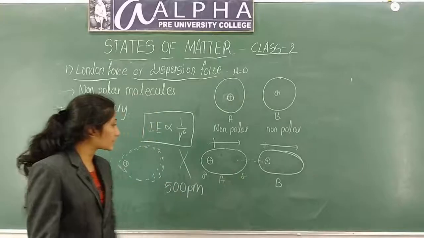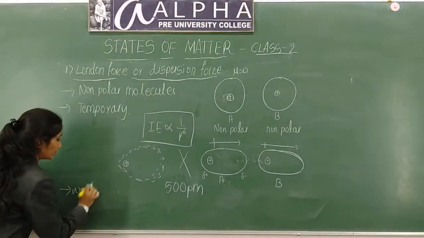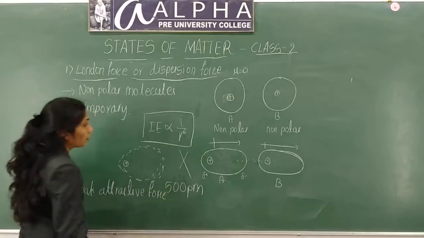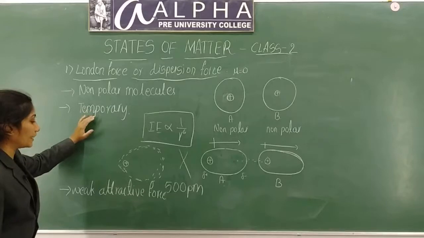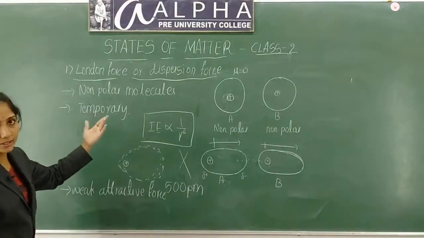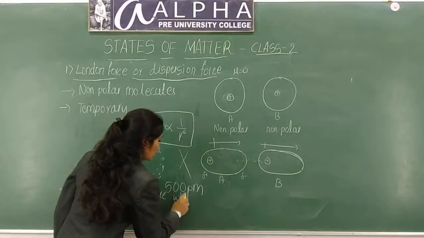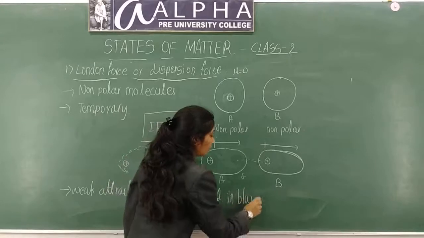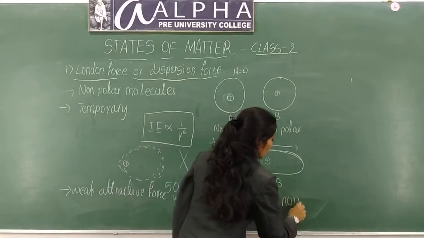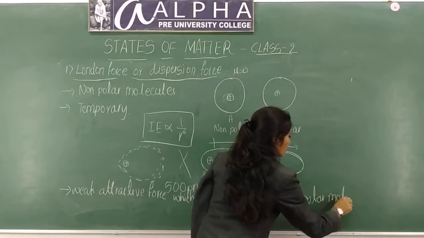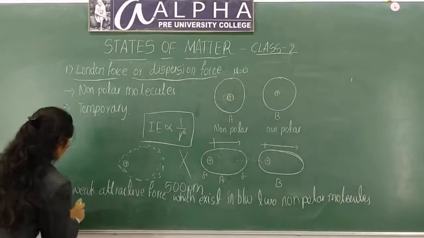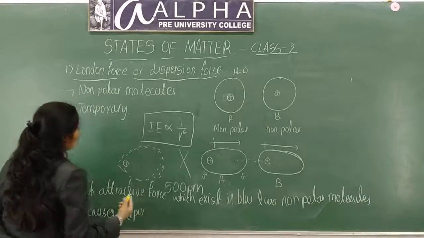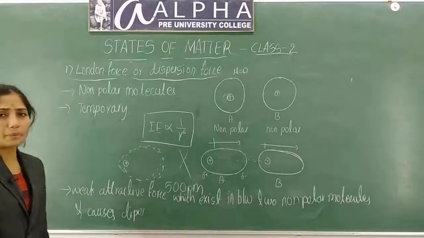Okay, so London force is a weak attractive force, or you can say a weak temporary attractive force, which exists in between two non-polar molecules and causes a temporary dipole in them.